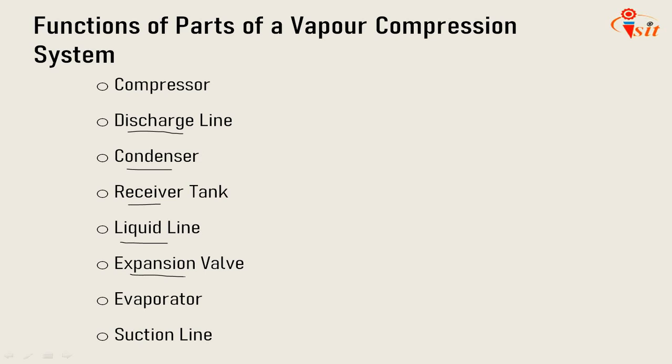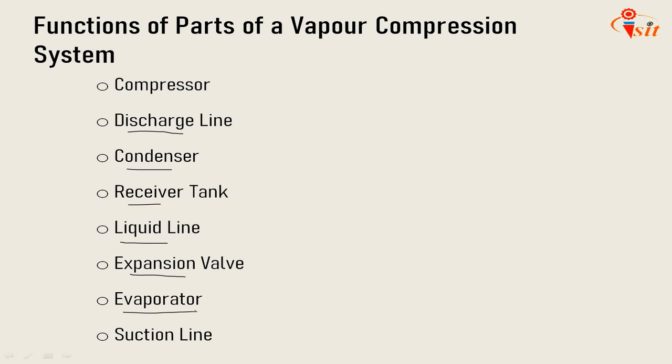Next is the expansion valve, which is nothing but a refrigerant flow control. Its function is to meter the proper amount of refrigerant to the evaporator and to reduce the pressure of the liquid entering the evaporator so that the liquid will vaporize in the evaporator at a desired low temperature and take out a sufficient amount of heat. So that is the function of the expansion valve.